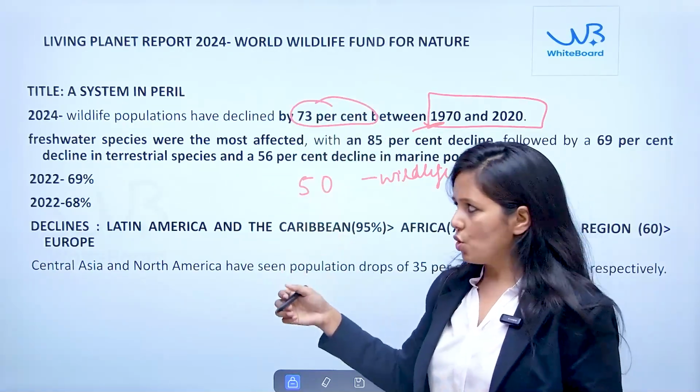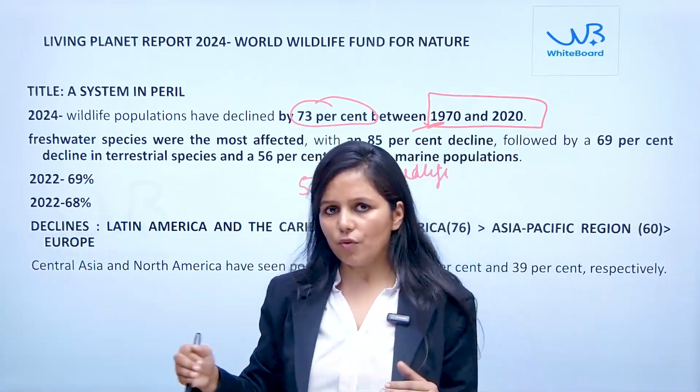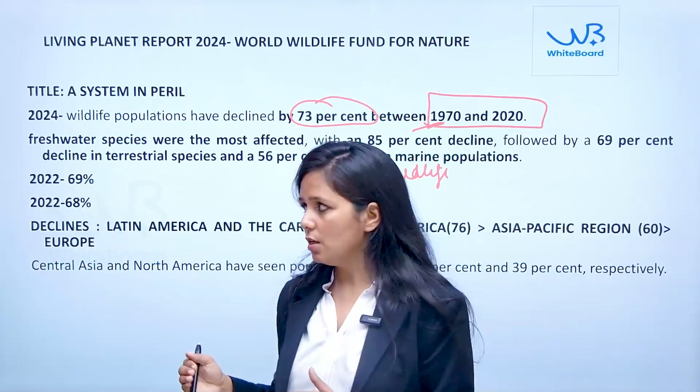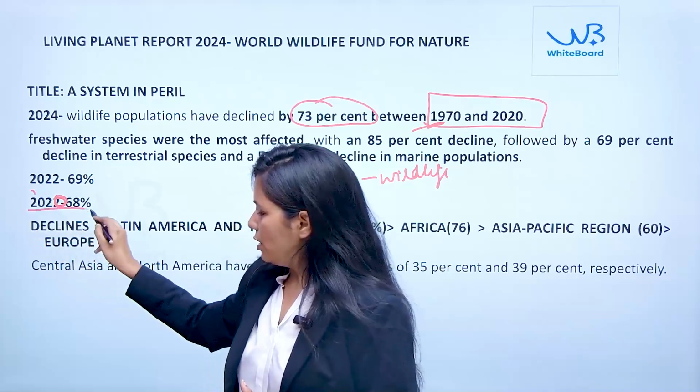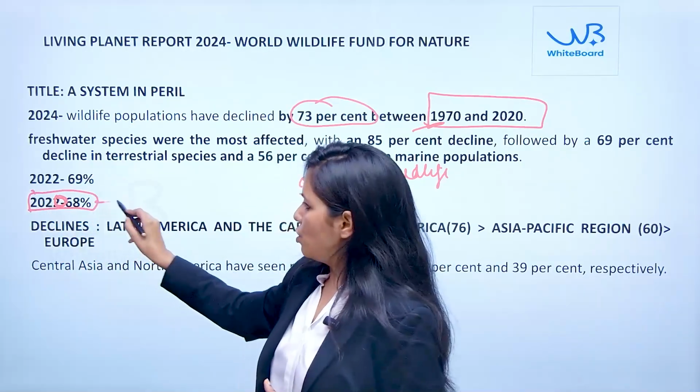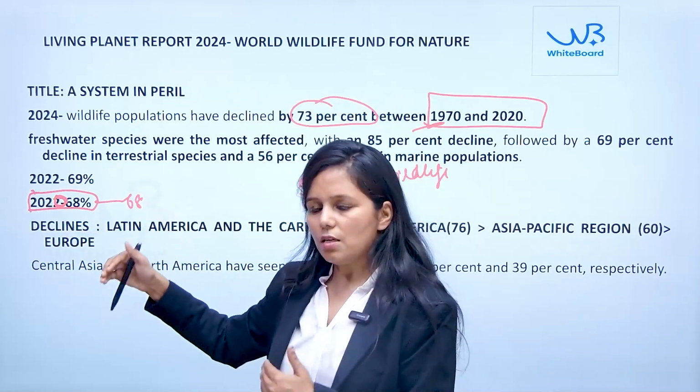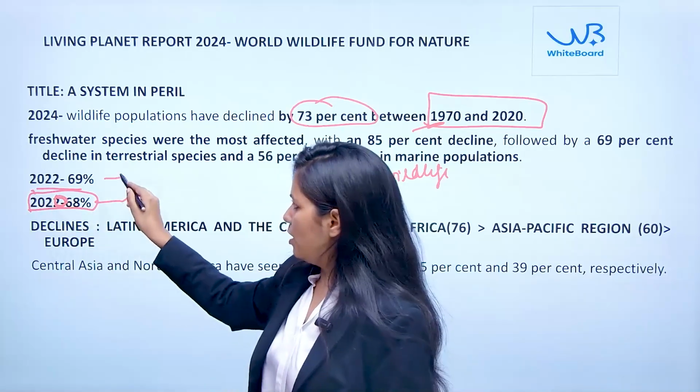What is even more shocking, if you see the trend of wildlife population decline: in 2020 this decline was 68%, then in the next report it was 69%.